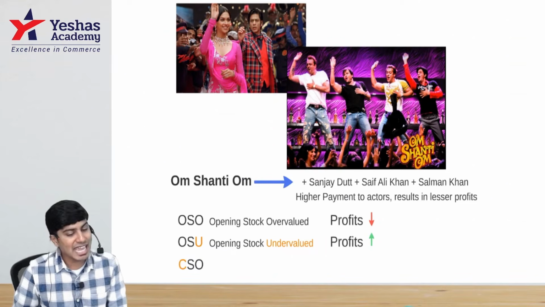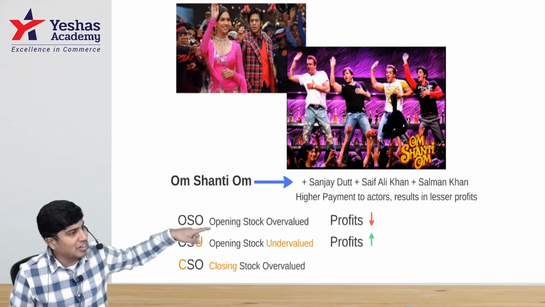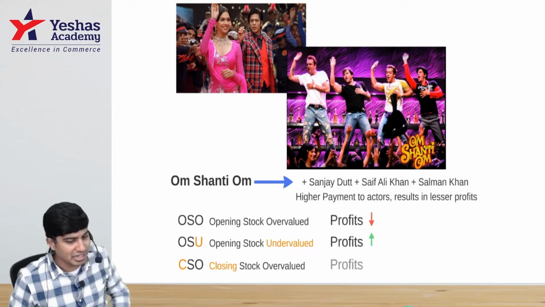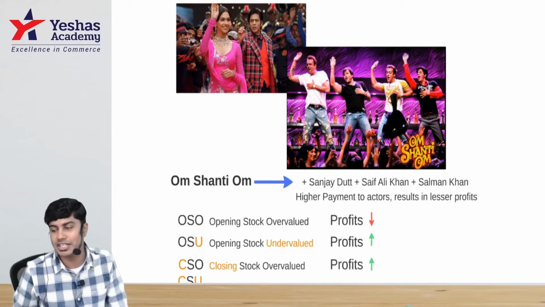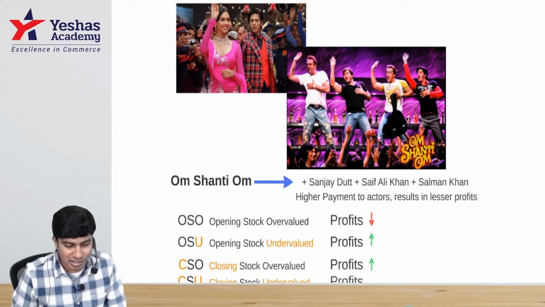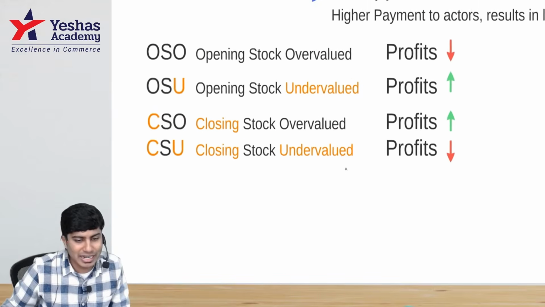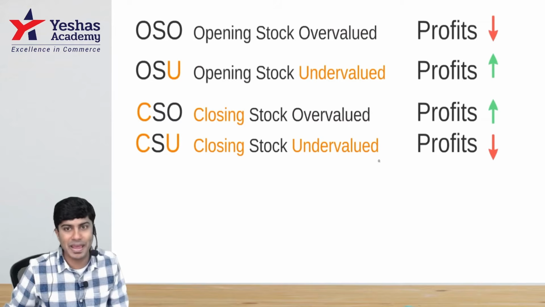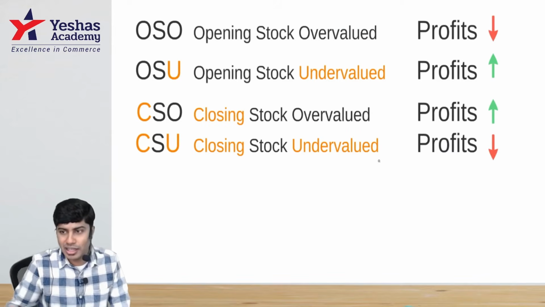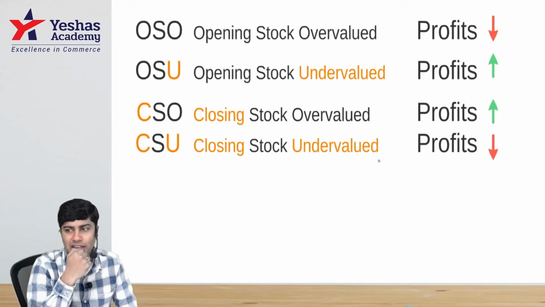Next one. CSO, closing stock overvalued. This is again profit will increase, opposite of the first line. Last one. CSU, closing stock undervalued. Opposite of the opposite, profit will decrease. So this is a simple shortcut that you can remember to understand whether the change in the inventory is impacting the profit in the increasing order or in the decreasing order.